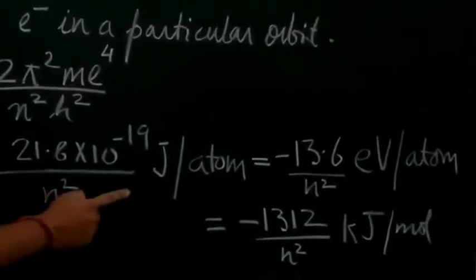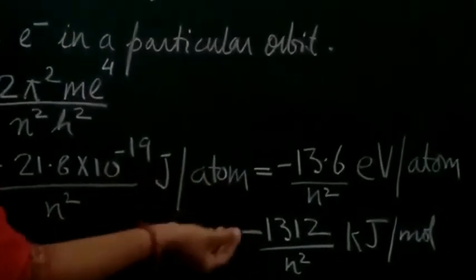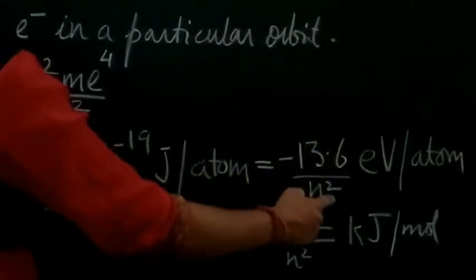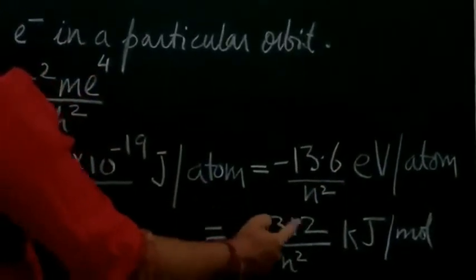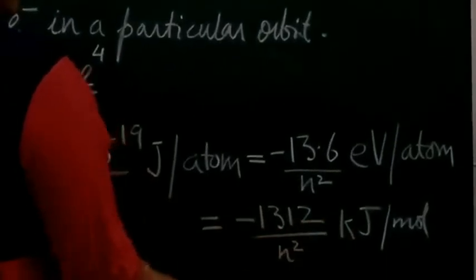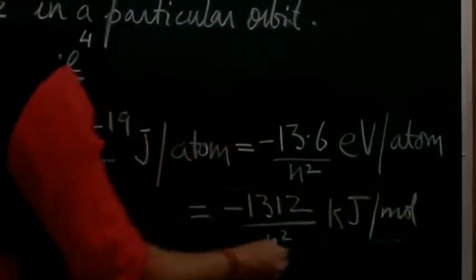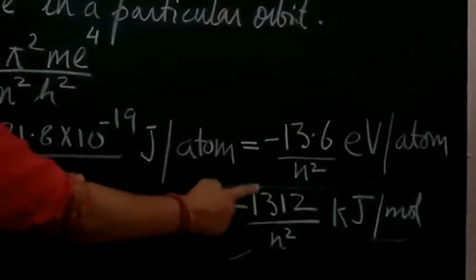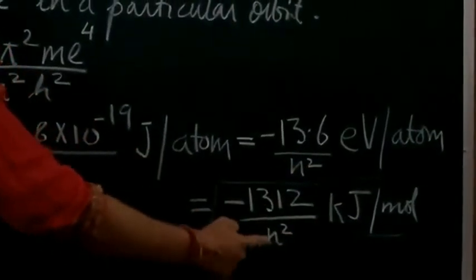Now if we represent this energy in terms of kilojoule per mole, we get minus 13.6 upon n square electron volt per atom, and finally minus 1312 upon n square kilojoule per mole. Generally this mole-based formula is used. So En equals minus 1312 upon n square kilojoule per mole, where n stands for the shell number.